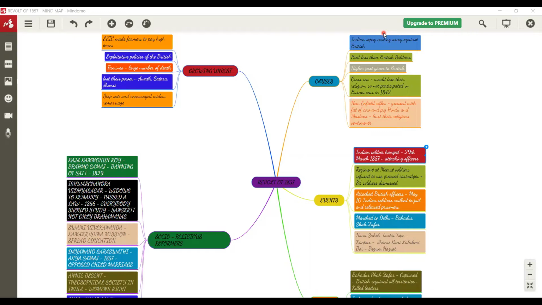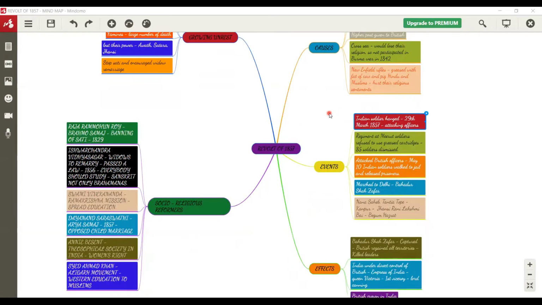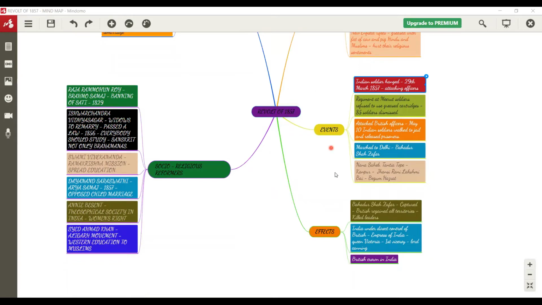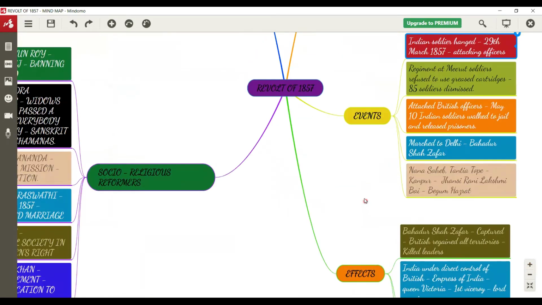My dear children, can you see the colorful mind map on the screen? Yes, it is completely the lesson of Revolt of 1857. Children, in the last class we have seen the growing unrest, what all happened before the revolt of 1857, and the causes also. In today's class, let us zoom into the events and the effects. Okay, children, let me zoom it up.